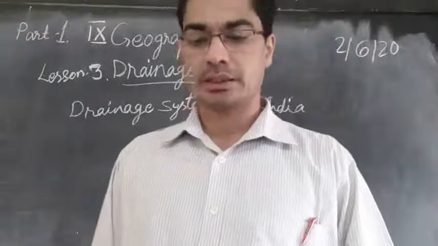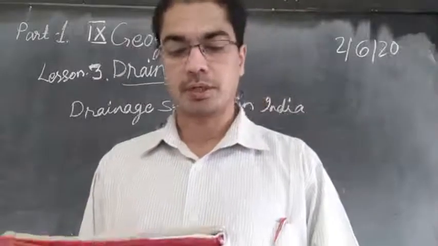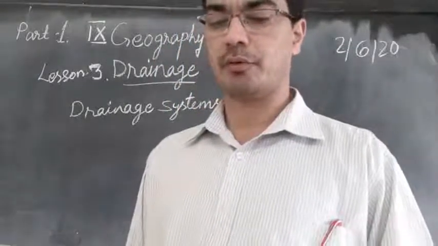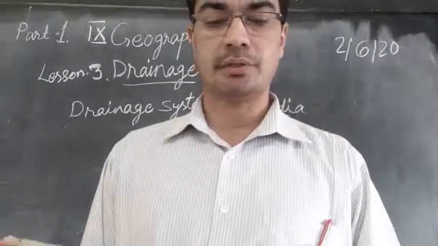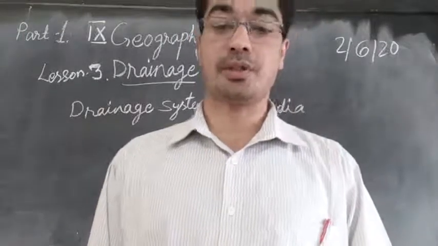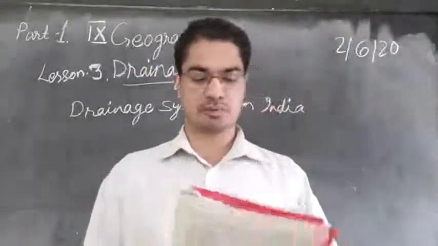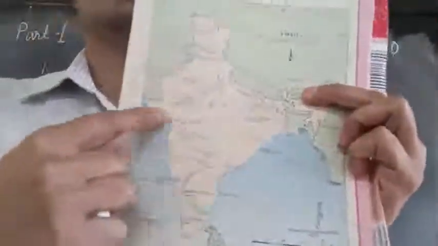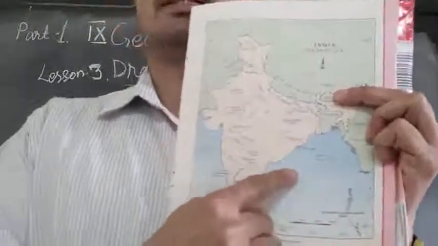The term drainage describes the river system of an area. Look at the physical map. You will notice that small streams flowing from different directions come together to form a main river, which ultimately drains into a large water body such as a lake or a sea or an ocean. If you look at the map of India, you will find there are so many small streams. You can see here the map of India. All these lines are small rivers, and at the end where are they reaching? It is reaching the sea.